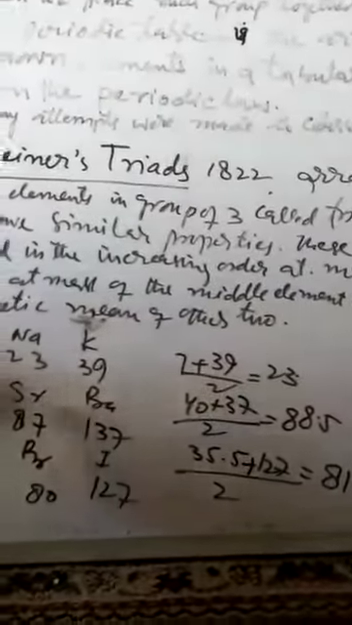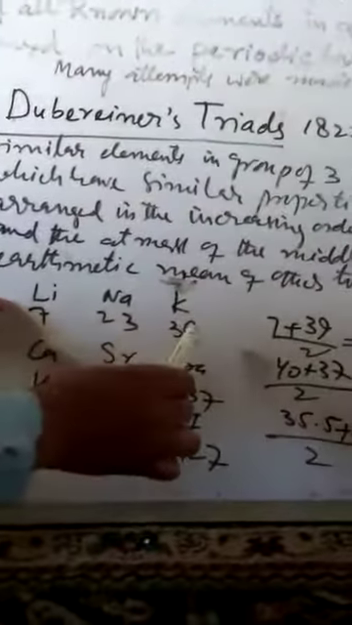Basically, for this group we have lithium, sodium, potassium, in increasing order of their atomic masses. Similarly we have calcium, strontium, and barium, arranged in increasing order of their atomic masses. Similarly, chlorine, bromine, iodine are arranged in increasing order of their atomic masses.